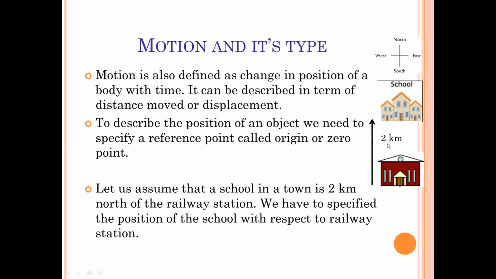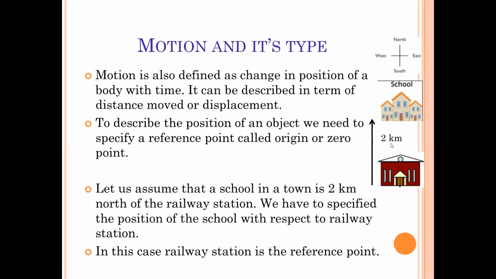So the position of the school is clarified only when there is the position of the railway station, which is fixed, and it has a fixed direction also. In this case, the railway station is behaving as a reference point. Now suppose an example, when you are standing outside and the person is sitting inside a bus and the bus is going on.